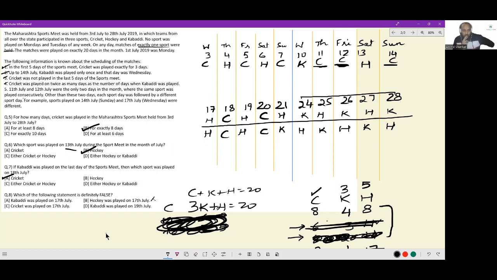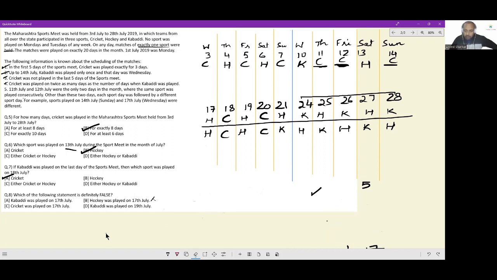Okay. Now, based on the options in the question, one wonderful thing I can see, you can get rid of this. Can you see Kabaddi on 17th July and hockey on 17th July and cricket on 17th July? Among the three of them, the sport that cannot happen on 17th of July is definitely cricket. But then this begs the question, I need a case when Kabaddi is happening on 17th. So let me try to make a case where Kabaddi,